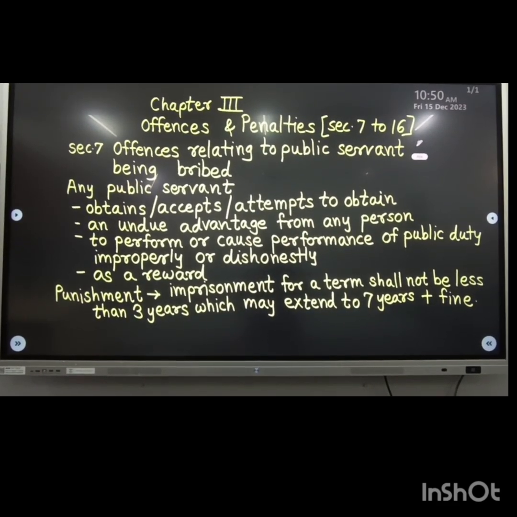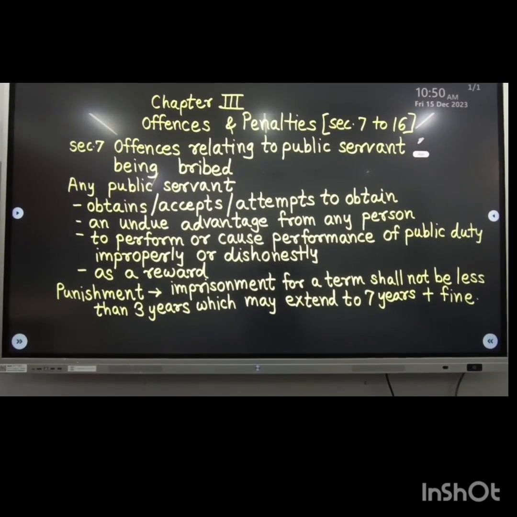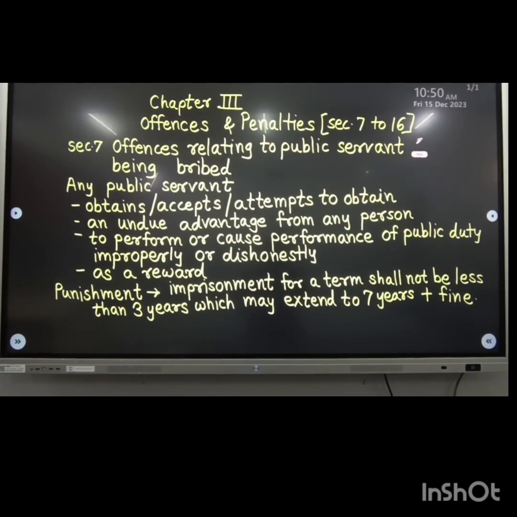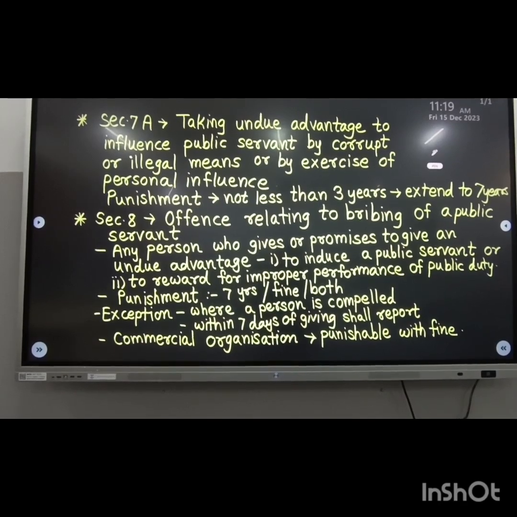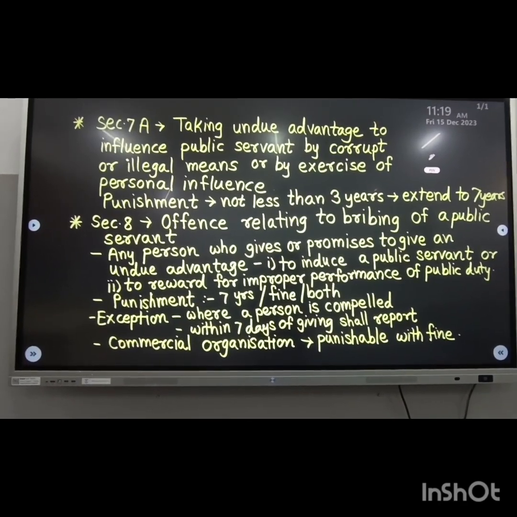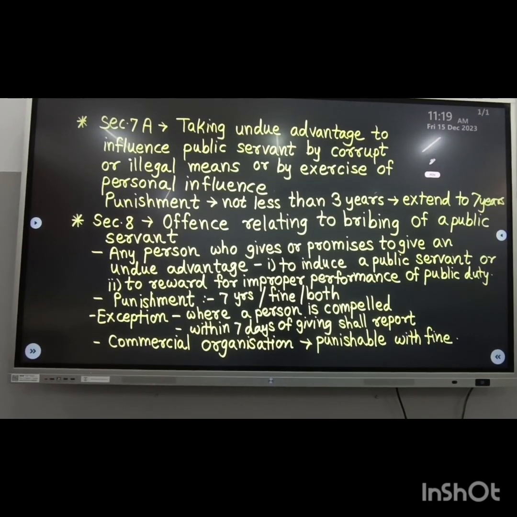It amounts to an offense under this section. So, it is a very important section. Let's see the next one.